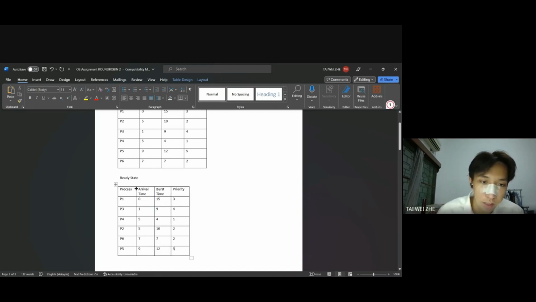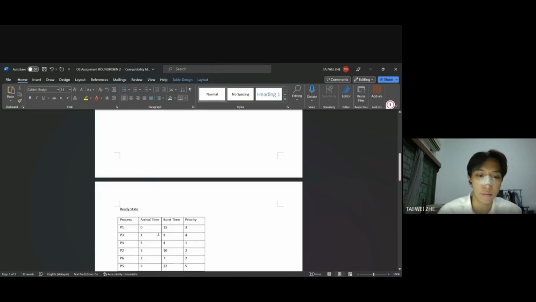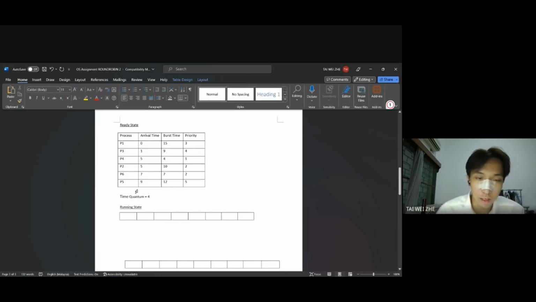Okay, after we are done with the ready step, we go to the next step. Next step is the running step, and the time quantum is 4. So we start with 0 and P1. First we must see the arrive time. When 0 to 4, we see P1 starts. So P1 is here, P1 15.